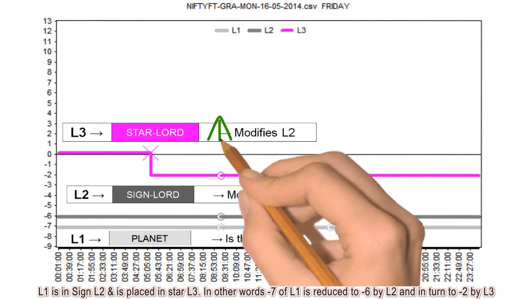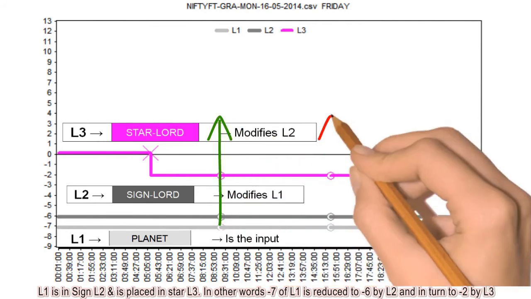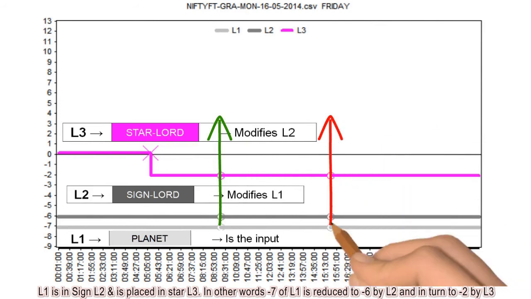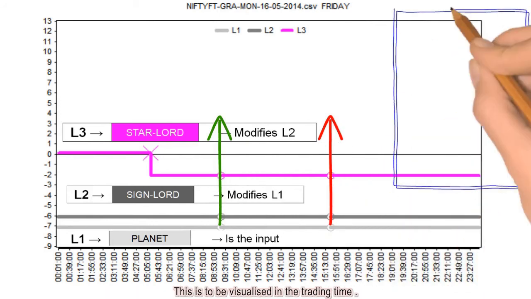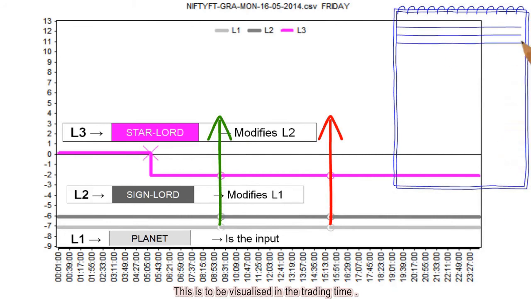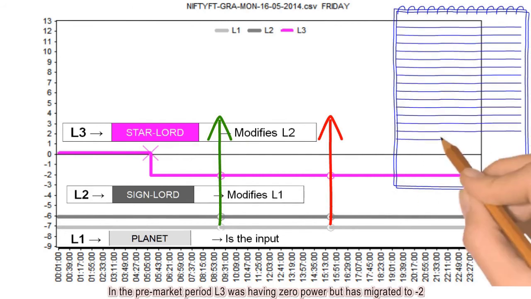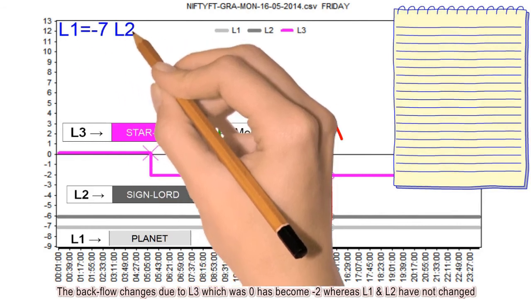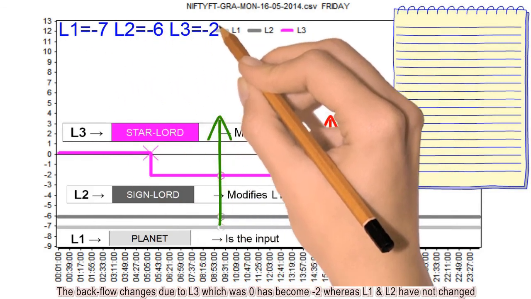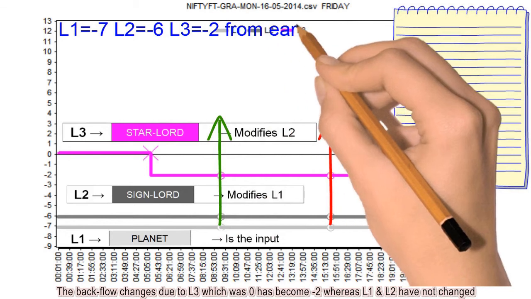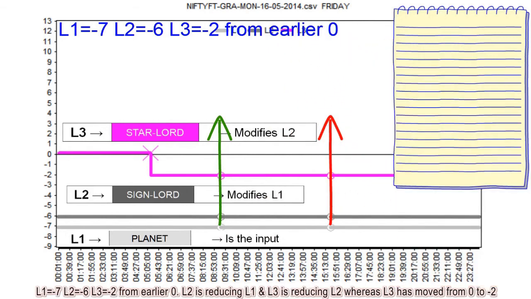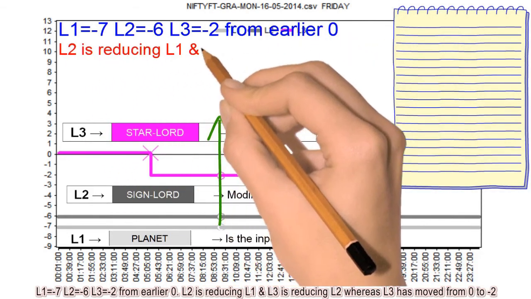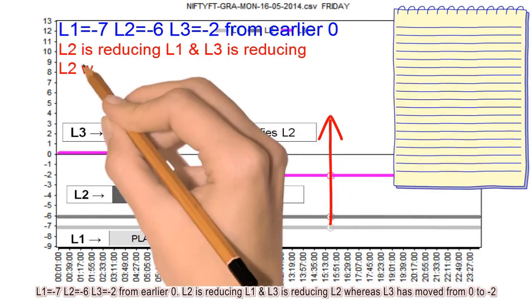In other words, -7 of L1 is reduced to -6 by L2 and in turn to -2 by L3. This is to be visualized in the trading time. In the pre-market period L3 was having 0 power but has migrated to -2. The backflow changes due to L3, which was 0 and has become -2, whereas L1 and L2 have not changed. L1 equals -7, L2 equals -6, L3 equals -2 from earlier 0.